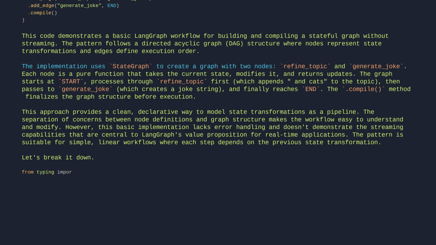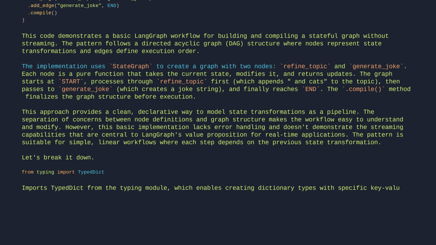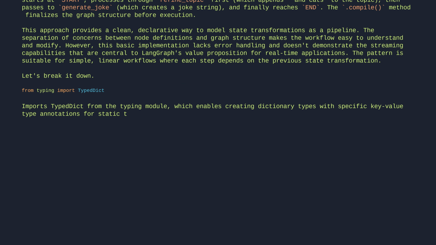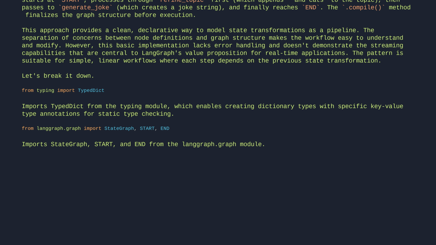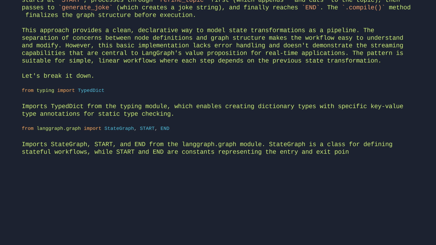From typing import TypedDict. Imports TypedDict from the typing module, which enables creating dictionary types with specific key-value type annotations for static type checking. From langgraph.graph import StateGraph, START, END. Import StateGraph, START, and END from the LangGraph graph module. StateGraph is a class for defining stateful workflows, while START and END are constants representing the entry and exit points of a graph.